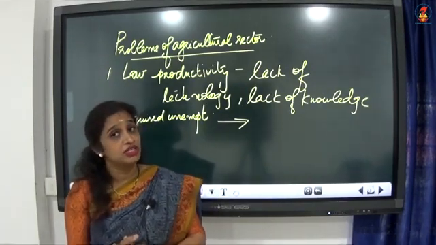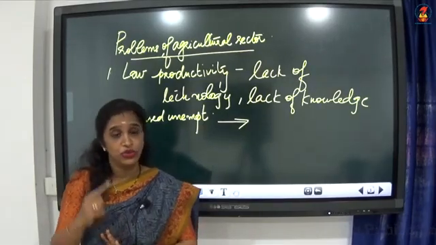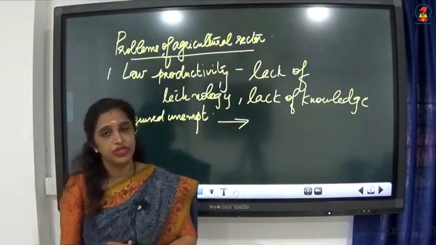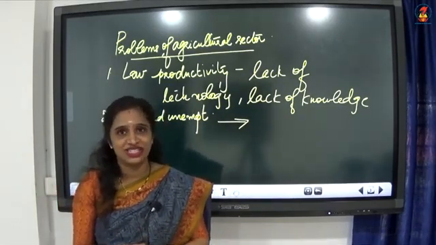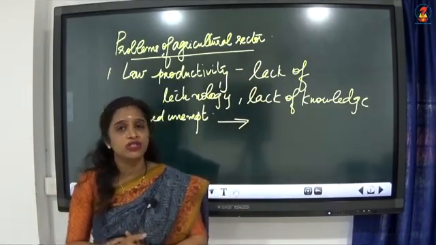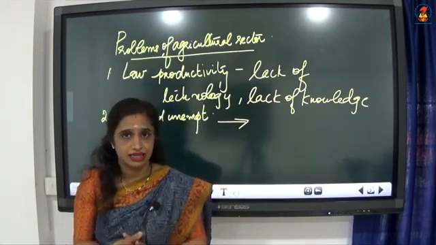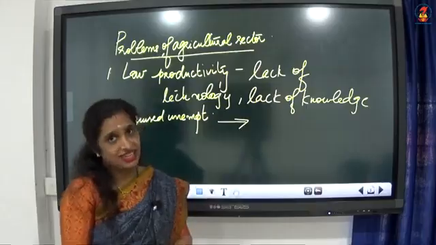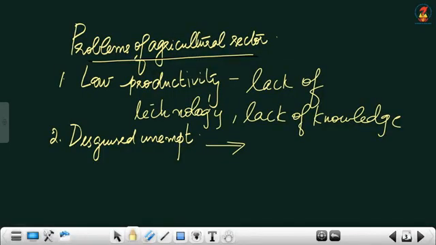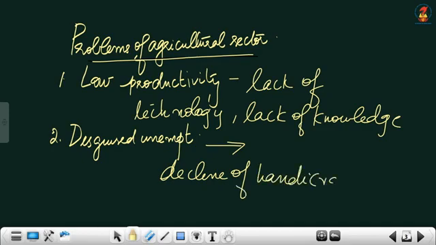What was the reason for the disguised unemployment? You know that during the Britishers' rule, they declined the handicraft industries. So a lot of people lost their jobs in that sector and moved on to the agricultural sector. So the decline of handicraft industries is another reason.